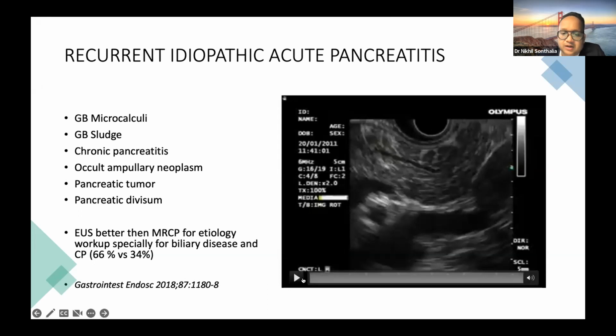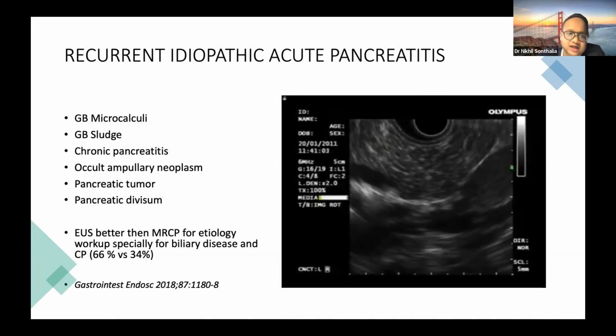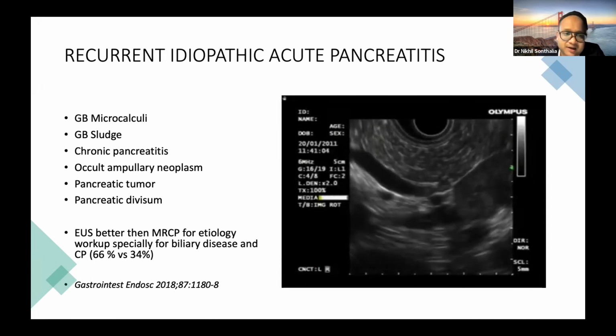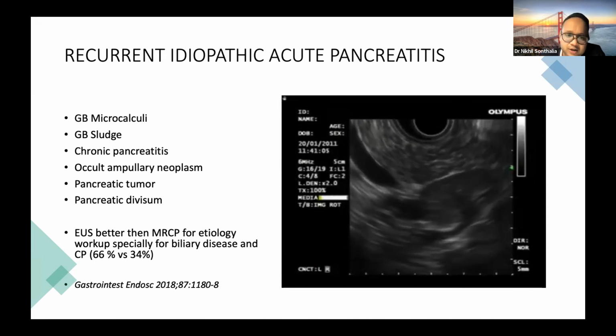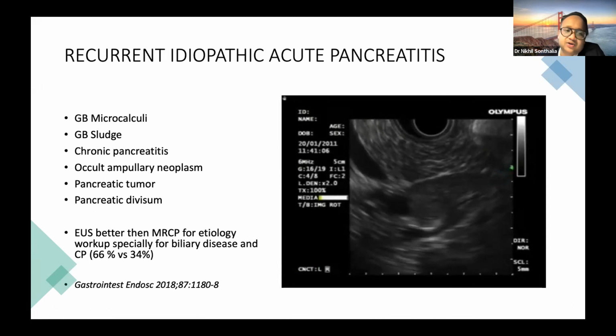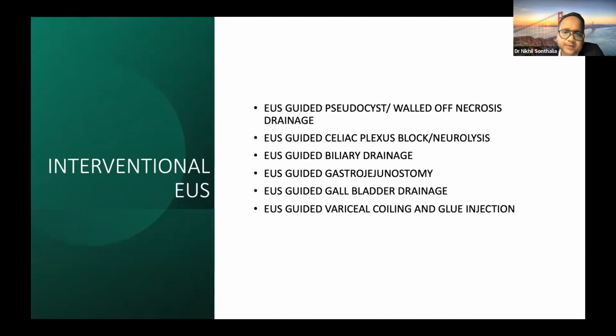EUS becomes very important. There are certain features like presence of microlithiasis, presence of sludge, presence of background chronic pancreatitis, presence of occult ampullary neoplasm, or a small pancreatic tumor or pancreas divisum, which can be missed with MRCP and CT scan. So again, it has become compulsory to do an EUS in a case of unexplained recurrent idiopathic pancreatitis.